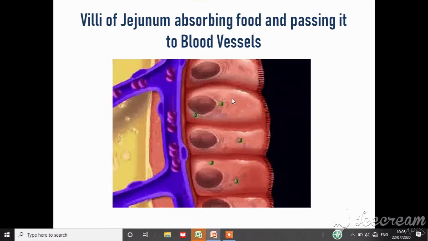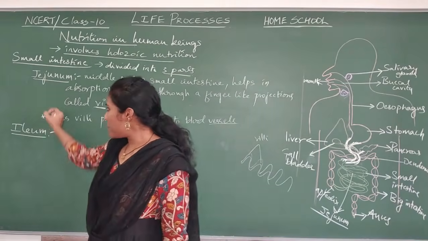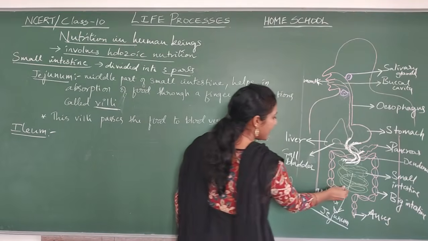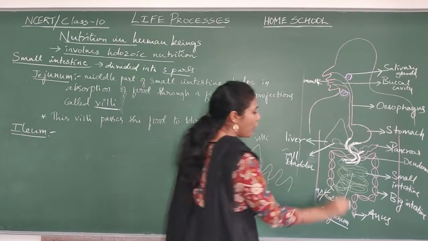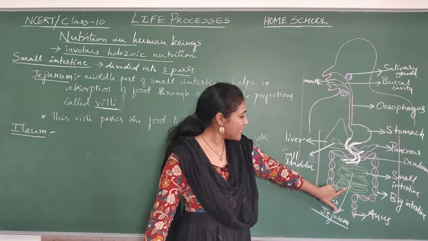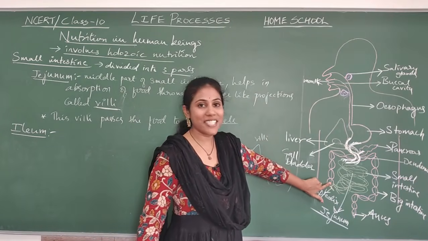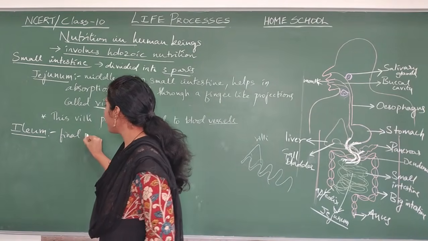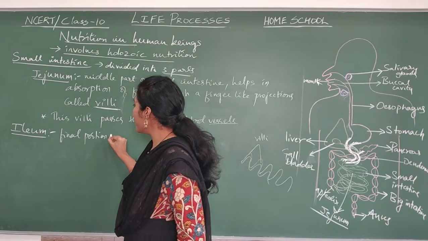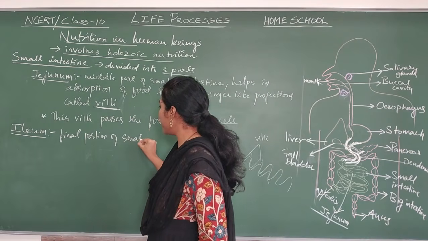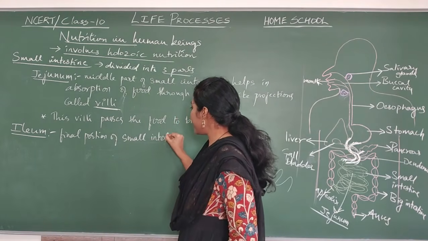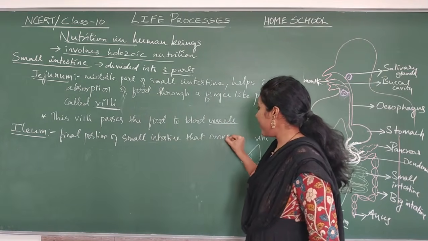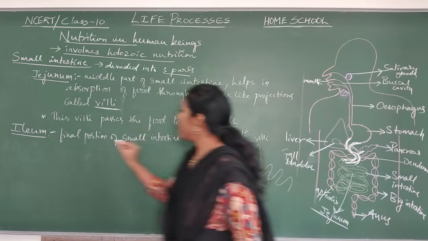Okay, coming to the last part of the small intestine, ileum. Ileum is the last, final portion of the small intestine. Ileum is the one which is connected to the large intestine. So ileum is the final portion of the small intestine that connects to the large intestine.